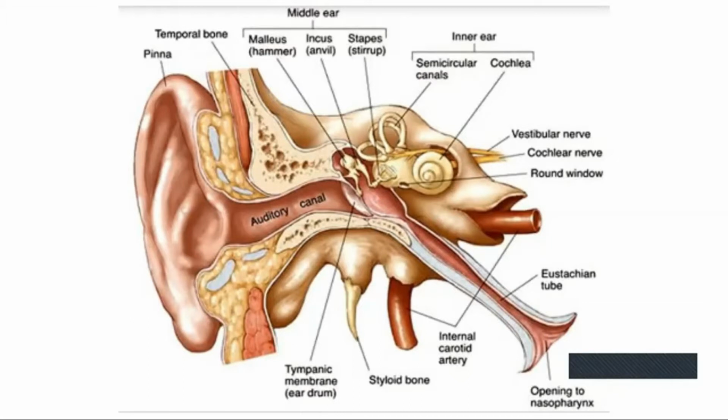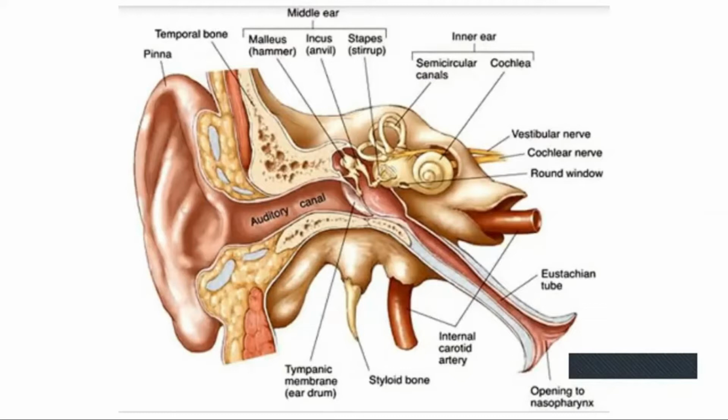The round window helps in the movement of the fluid inside the cochlea. What the cochlea is, I will explain to you. I have already told you the oval window is a thin membrane connected to the stapes that separates the middle ear and the internal ear.